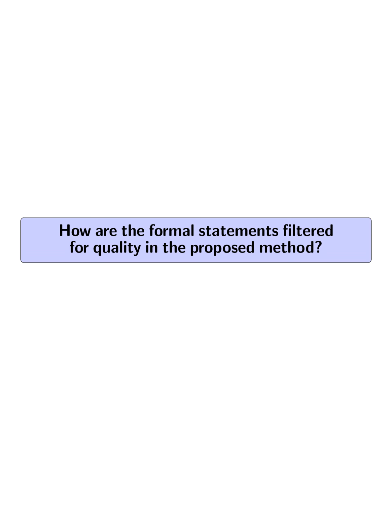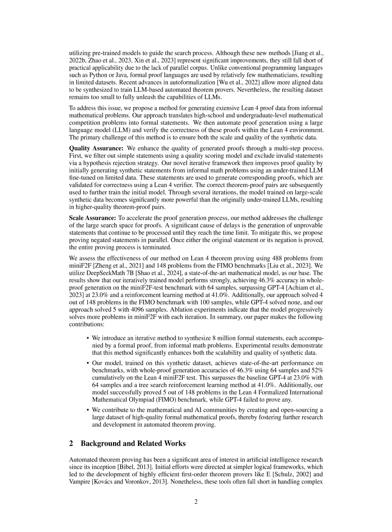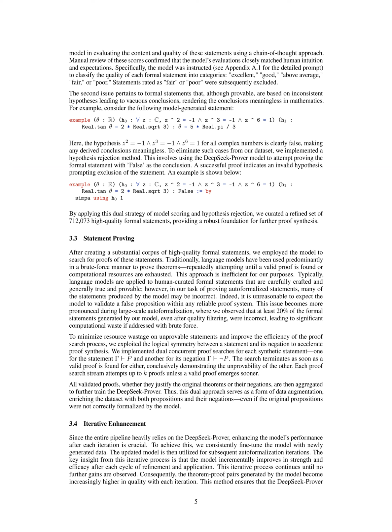How are the formal statements filtered for quality in the proposed method? The formal statements are filtered for quality in the proposed method through a two-step process. Firstly, a scoring model is utilized to evaluate the quality of each formal statement based on criteria such as content and coherence. The model classifies statements into categories like excellent, good, above average, fair, or poor. Statements rated as fair or poor are then excluded from the dataset.